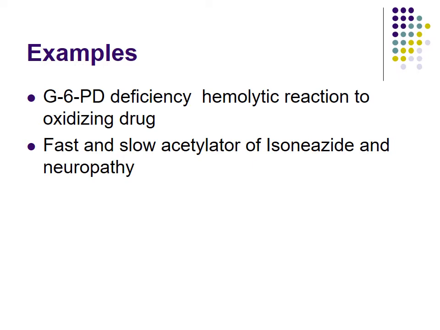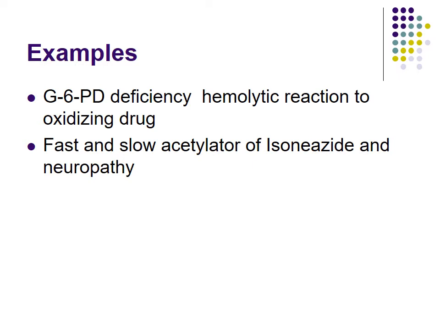So if such a patient is there, then you have to consider it before giving any sulfa drug or drug which can produce an oxidative challenge, because if there is G6PD deficiency, then very large-scale hemolysis can occur and it can lead to hematuria and even kidney failure because of the clogging of the nephrons by the coagulated blood. So that is a very important consideration you have to pay attention to.